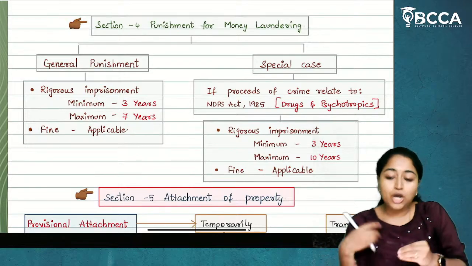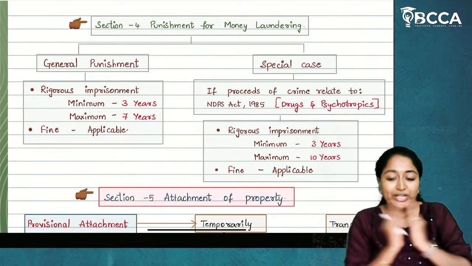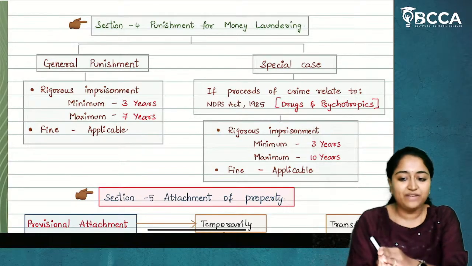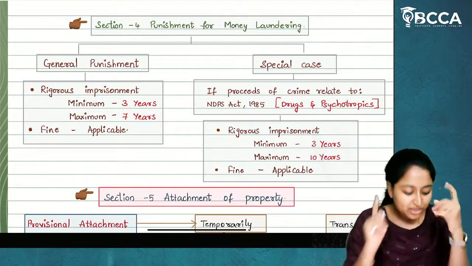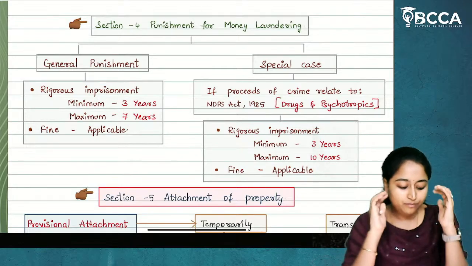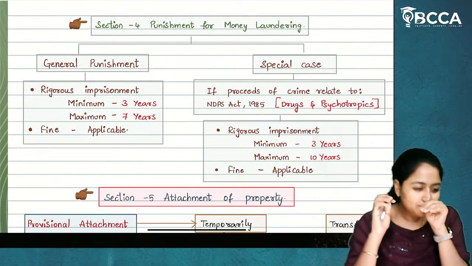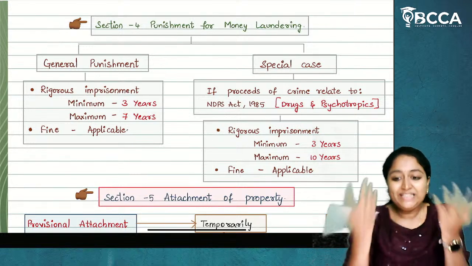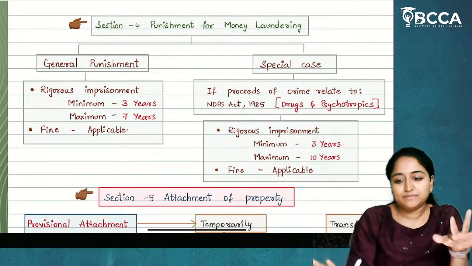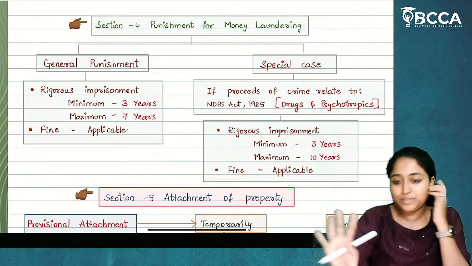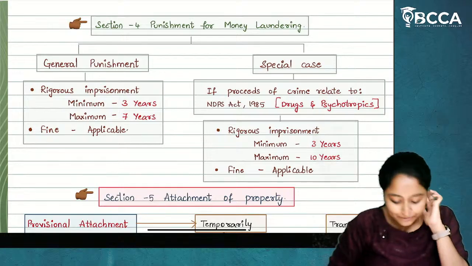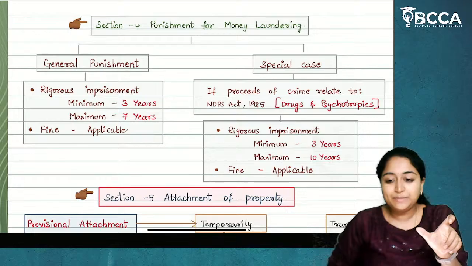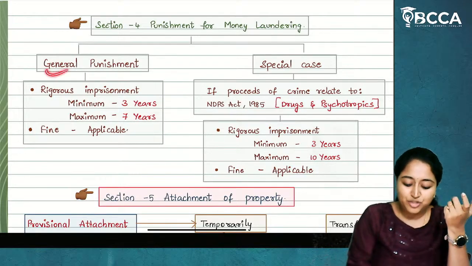Now, what is it called as rigorous? It means strict punishment is being given, and whatever punishment is given, it is not a loose punishment. Based on policies and procedures, whatever sentence they are providing, it is strict, which means for some years there will be a strict punishment. It is called rigorous imprisonment. Now, how you have to remember if rigorous imprisonment is being used, and they'll not ask about general or special.